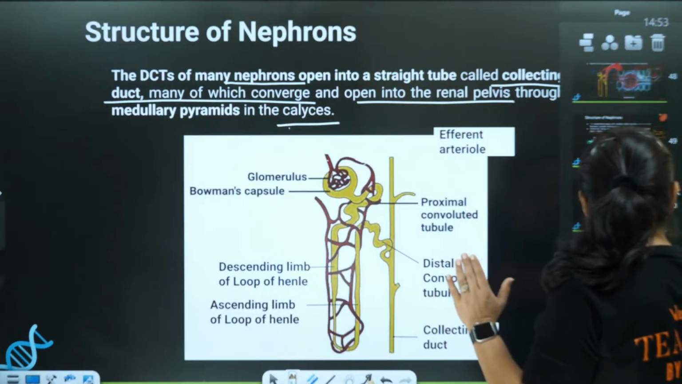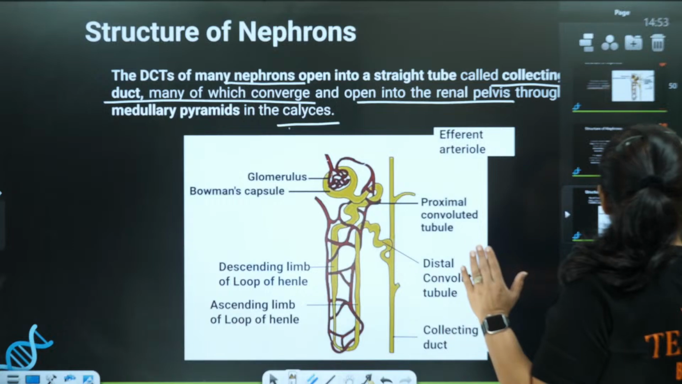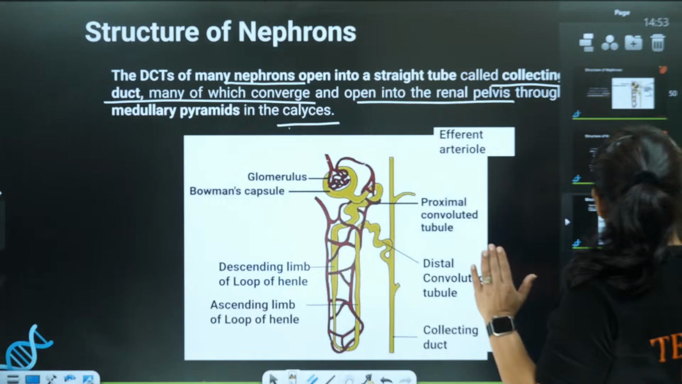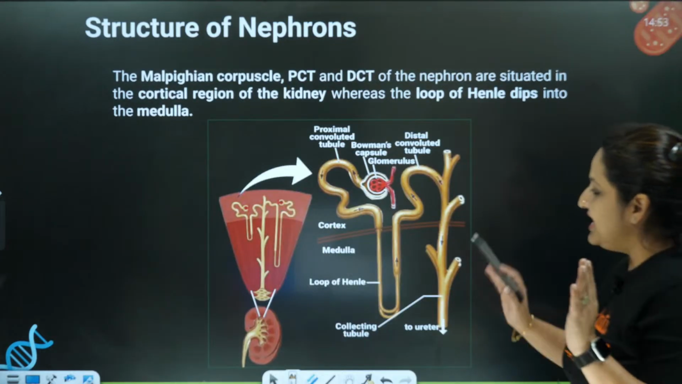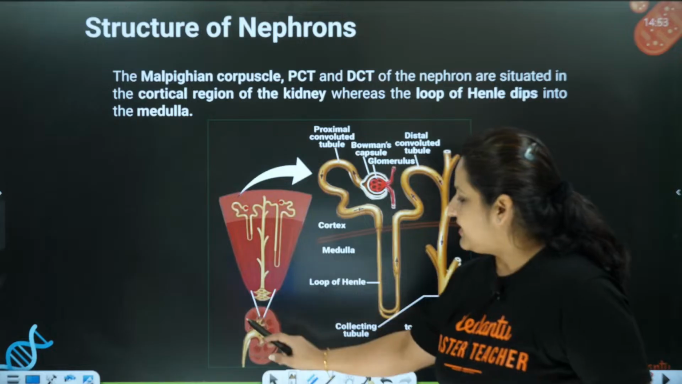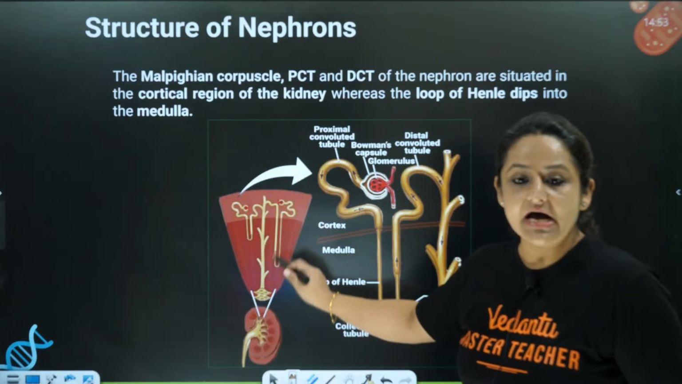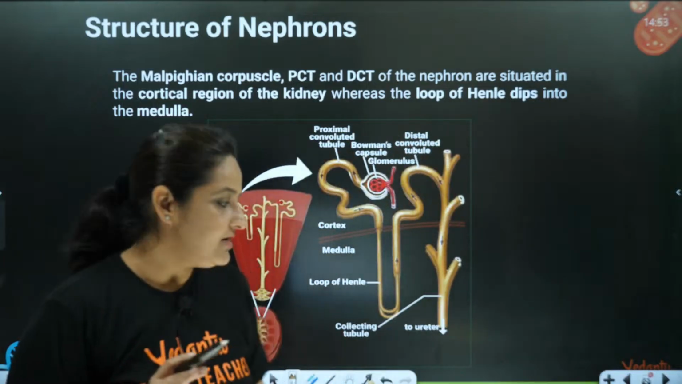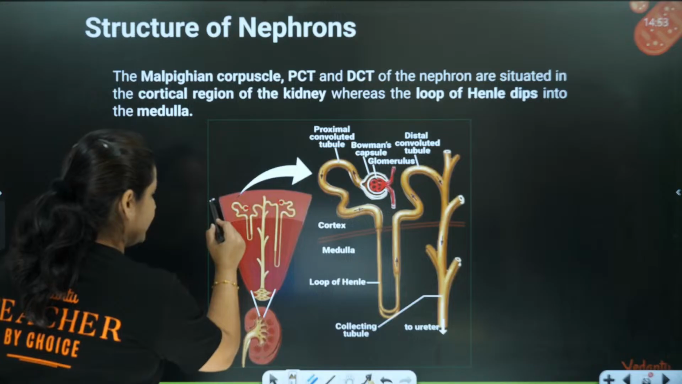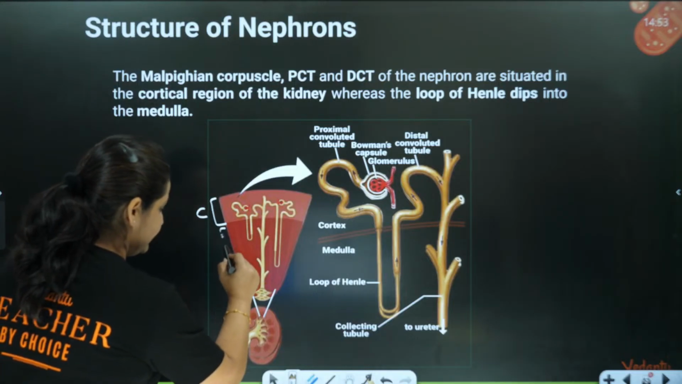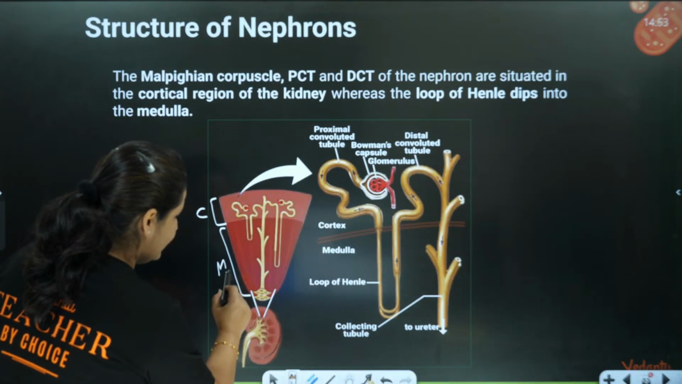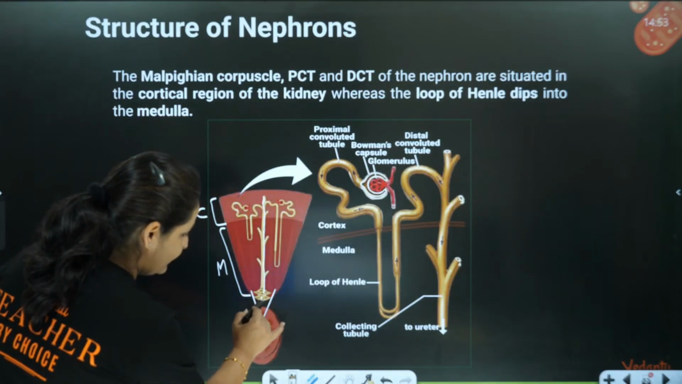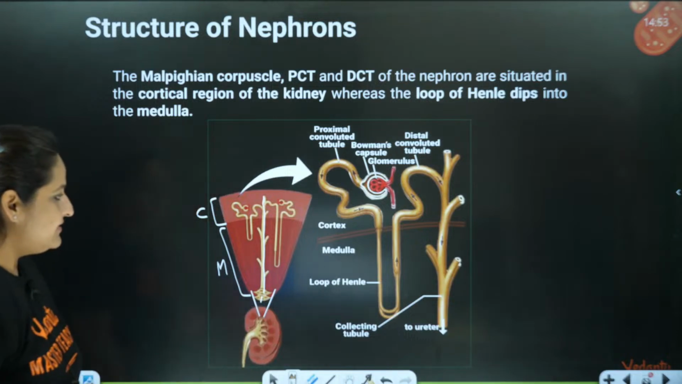So this is the structure of the nephron. Now see, this is how they have shown the nephron arrangement in the cortex and medulla. You can see very clearly over here, this part is the cortex and this part is the medulla. You can see over here, this is the collecting duct, and the collecting duct is entering into the renal calyxes. This is how it is present.